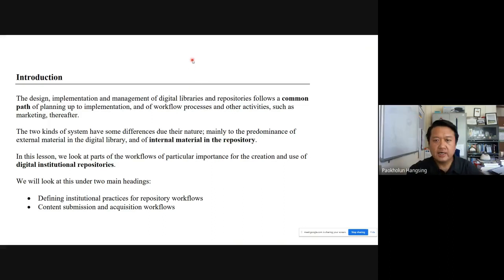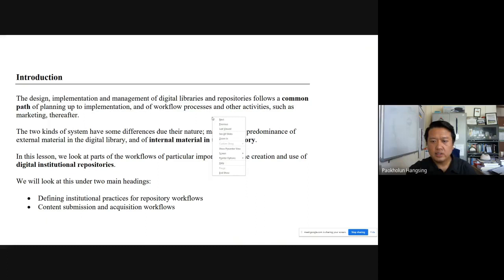Okay, so as I've said earlier, the design and implementation and management of digital libraries and repository follow a common path, starting from planning to implementation and workflow process and other activities and so on.